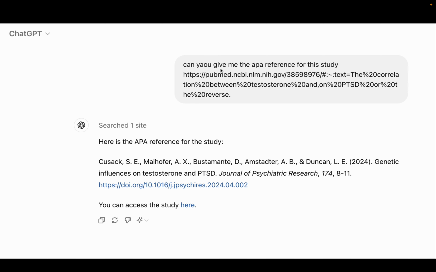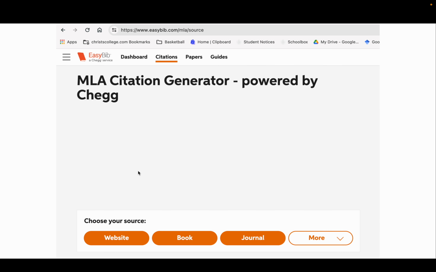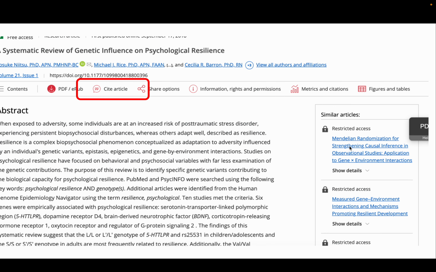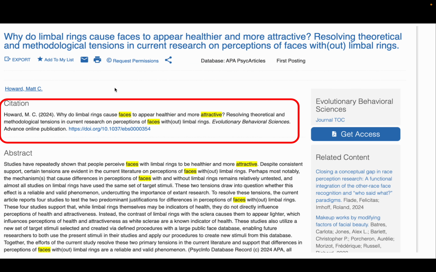So I just typed this into ChatGPT and it gave it to me. You could use a citation generator like EasyBib. I would be surprised if Grammarly didn't have some kind of citation generator. Sometimes when you find the original articles, you just click this button over here, Cite, and it will give you the citation. Same thing here, you can just copy and paste.